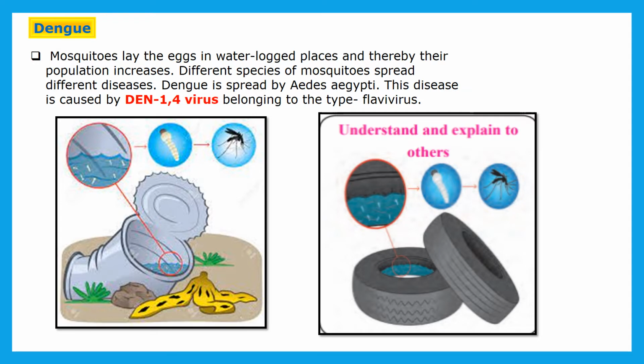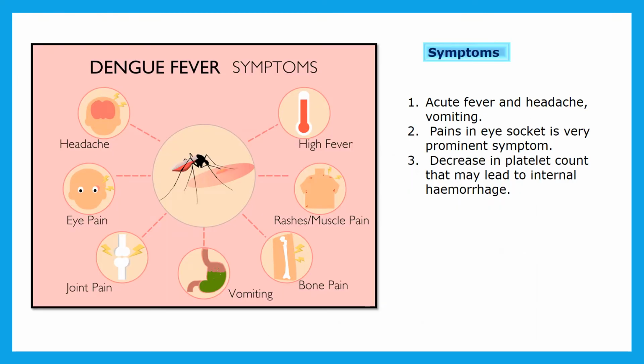So different species of mosquito spread different diseases. Dengue is caused by the mosquito Aedes aegypti, and this disease is caused by the DEN-1 to 4 virus, and that belongs to the type flavivirus. Now children, let us see the symptoms of dengue.